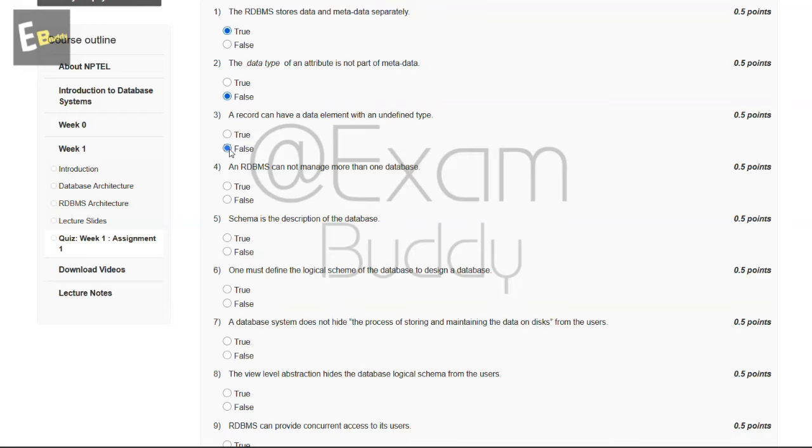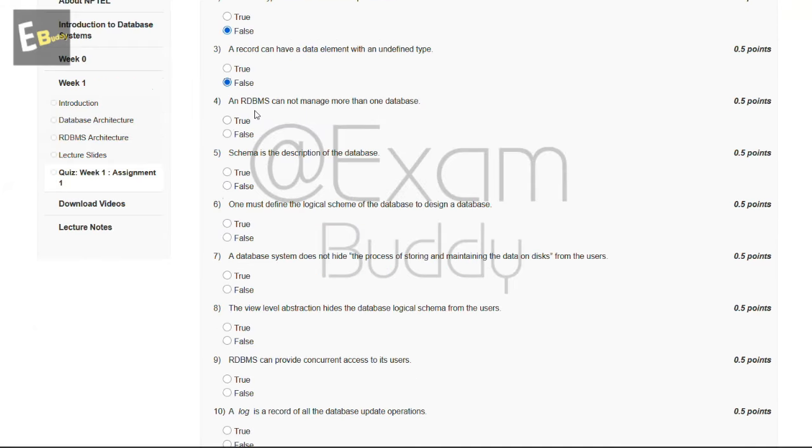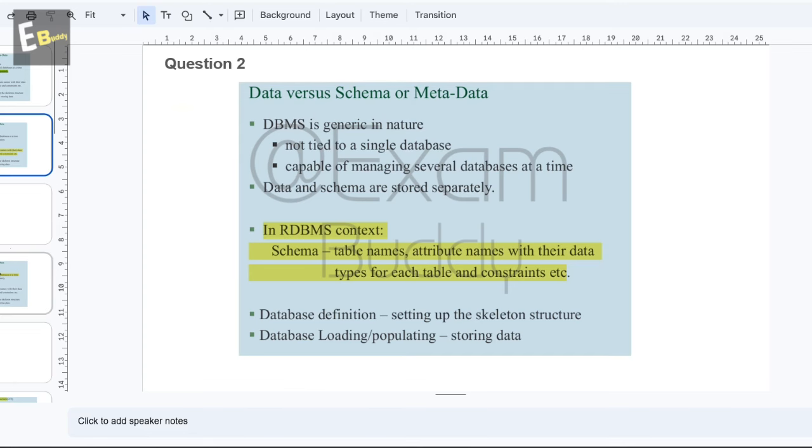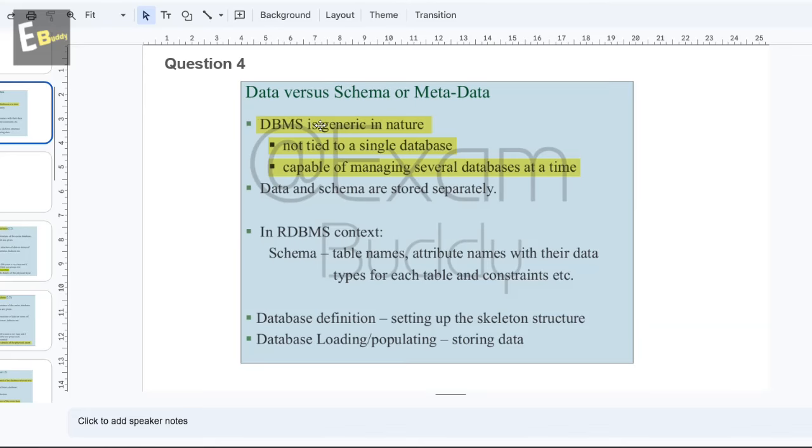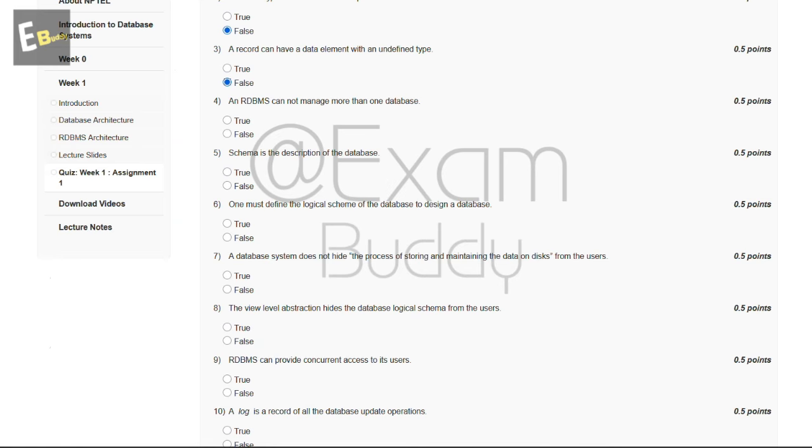And now let's go to our question number 4. An RDBMS cannot manage more than one database, true or false? Now let's check the explanation of our fourth question. The explanation says DBMS is generic in nature, not tied to a single database, capable of managing several databases at a time. So the answer of our fourth question is B, false.